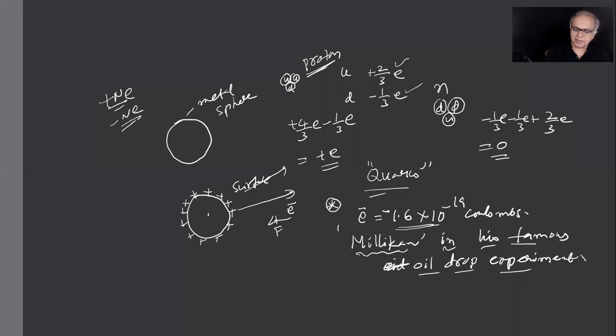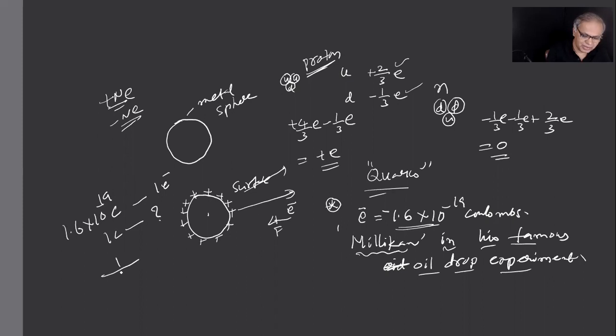Now, look. If 1.6 into 10 to the power minus 19 coulombs make one electron, how many electrons you require for 1 coulomb?